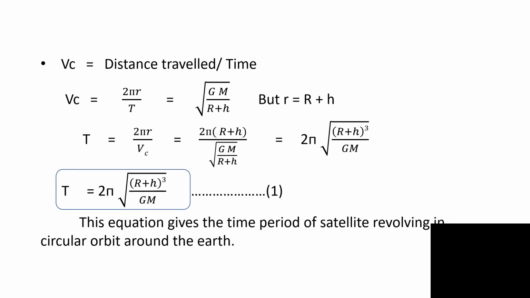So T equal to 2 pi r upon Vc. So that is 2 pi into (R plus h) divided by square root of GM upon R plus h. So here we can write 2 pi into square root of (R plus h) cube upon GM. So this equation gives us the time period of revolution of the satellite. So the square of the time period of revolution of a satellite is directly proportional to the cube of the radius of the orbit of the satellite.